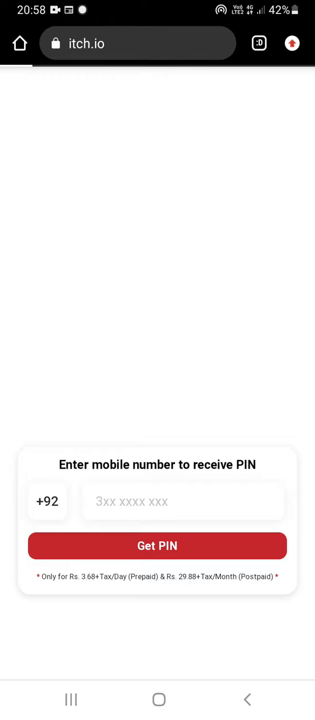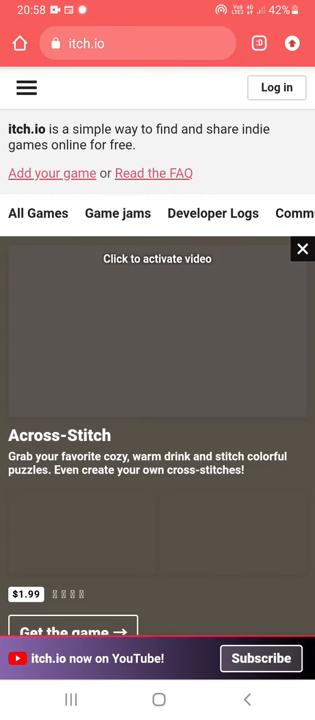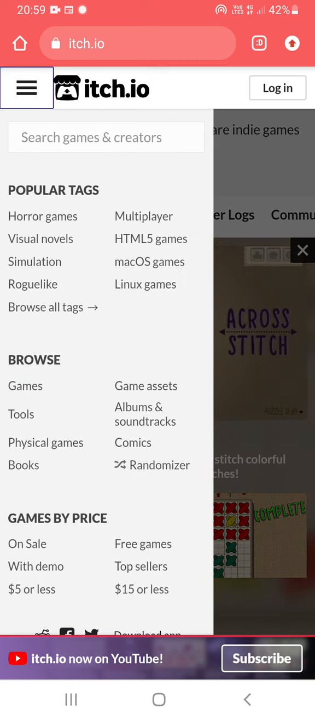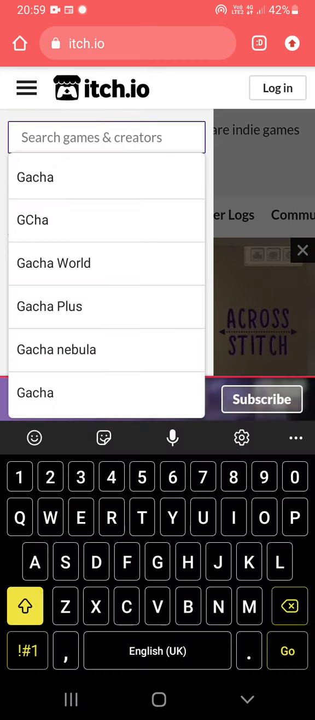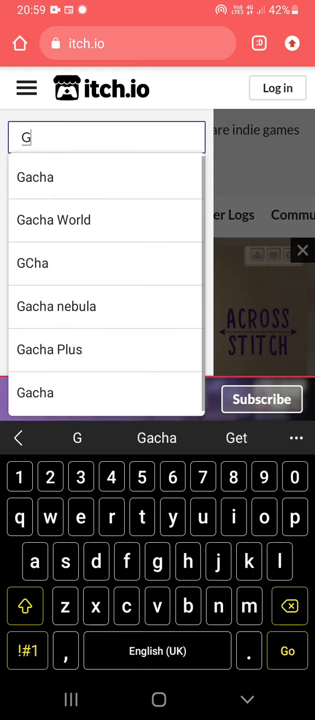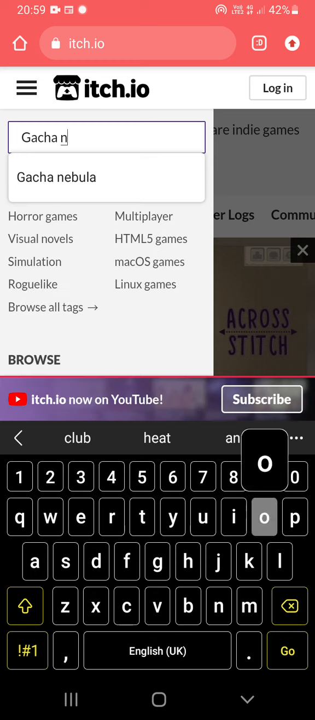But actually my net is a bit too slow. Anyway, once you search itch.io, you will have this on your screen. You see this? Click on it and search gacha, the mod you are searching for. Gacha Nox.